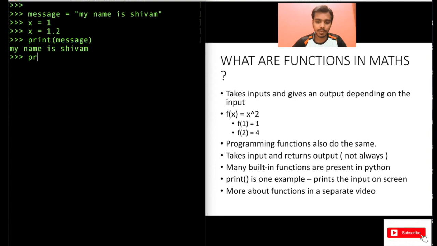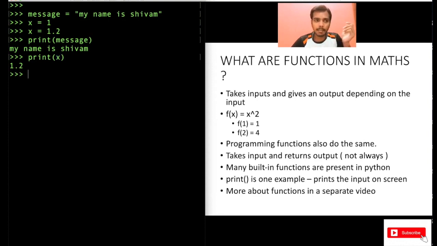For example, let's print the value of x, let's say. Now, what will be the value printed for x? It will be 1.2. Now you will say, why not 1? Because initially I said x equal to 1, but then I overrode it, right? I have overwritten it here, like x equal to 1.2. So the value changed. As you know, with variables, the value can change. So it got changed to 1.2. That's why here the value got printed as 1.2. So whatever was stored in x, the print statement prints that on your screen.